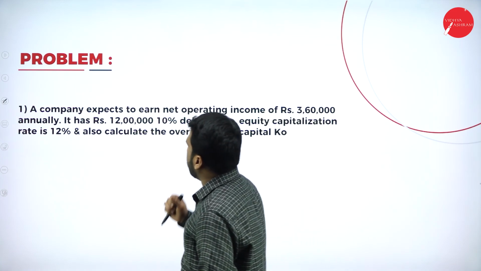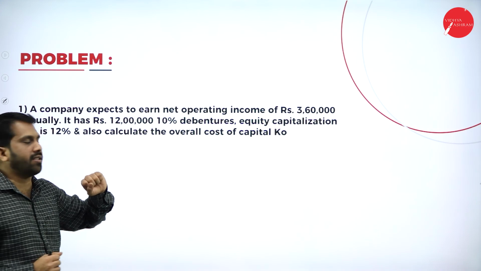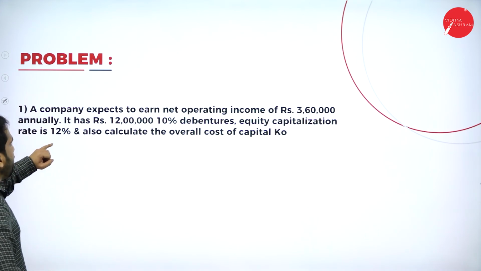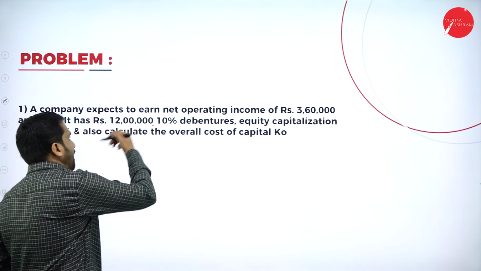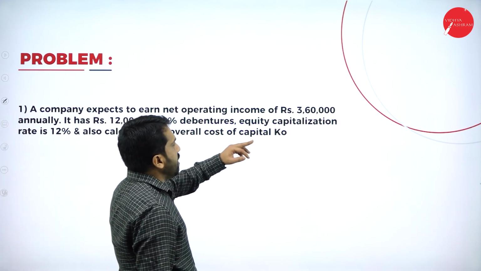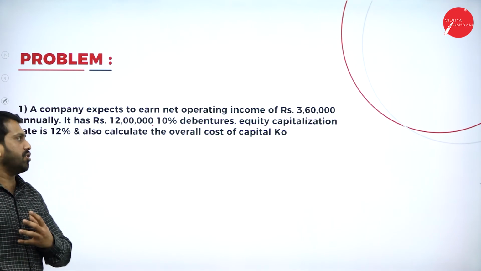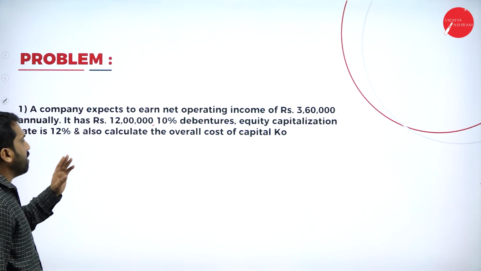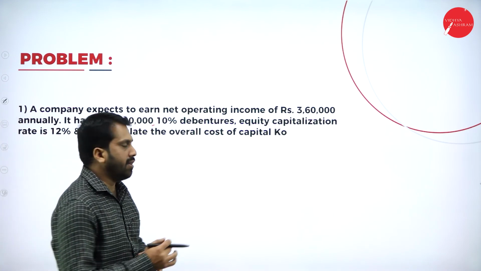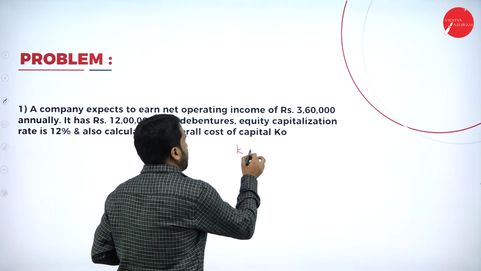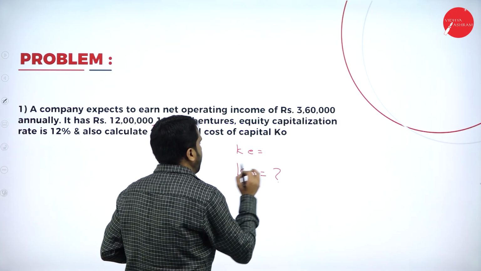Now, a company expects to earn net operating income of 3,60,000 annually. It has 12 lakh rupees of 10% debentures. Equity capitalization rate, how much is it? 12%. Also calculate the overall cost of capital. See, cost of equity is given. Ko, we are supposed to find out.